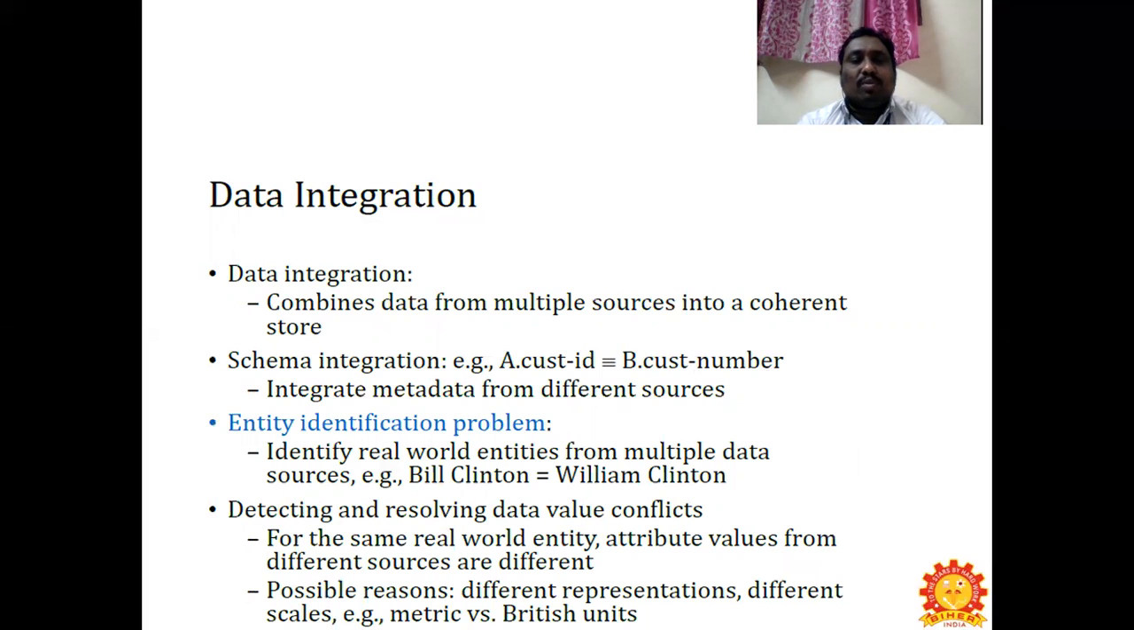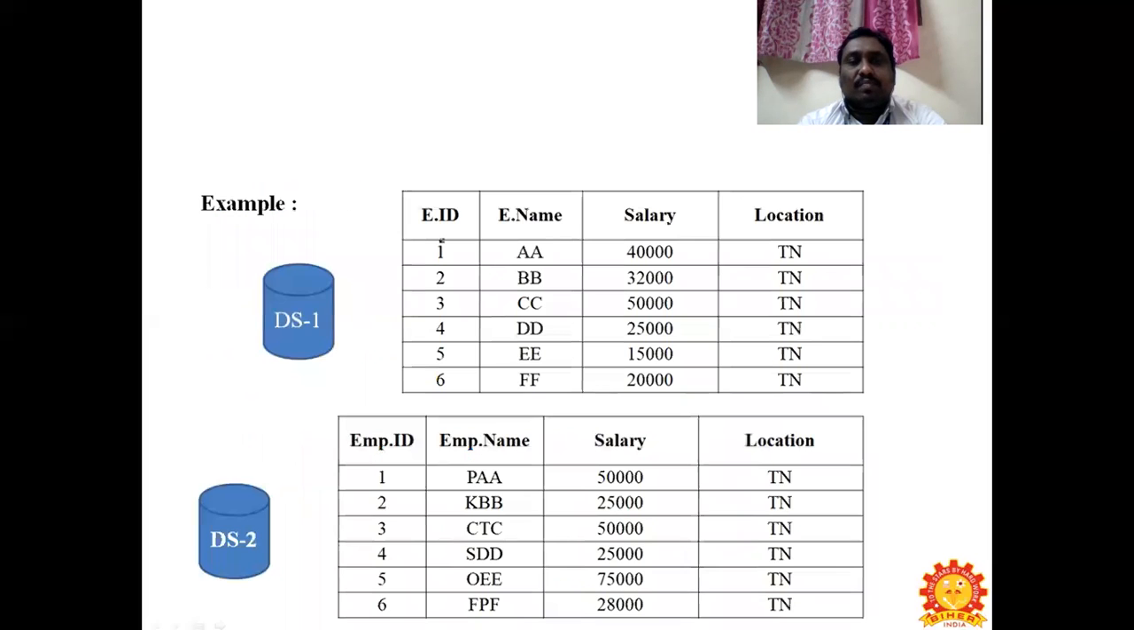Entity identification problem: identify real world entities from multiple data sources, for example Bill Clinton as well as William Clinton. So this is what the identification problem is. Detecting and resolving data value conflicts for the same real world entity: attribute values from different sources are different. Possible reasons are different representation and different scales, for example metric versus British units.